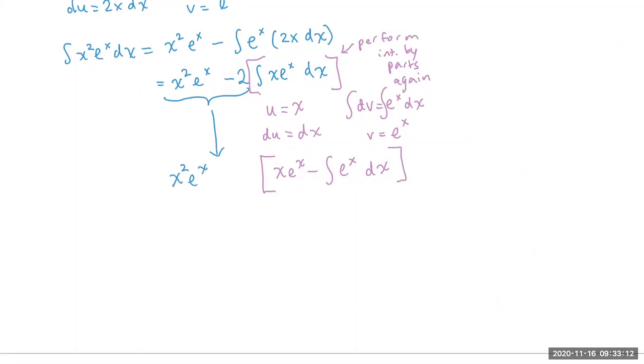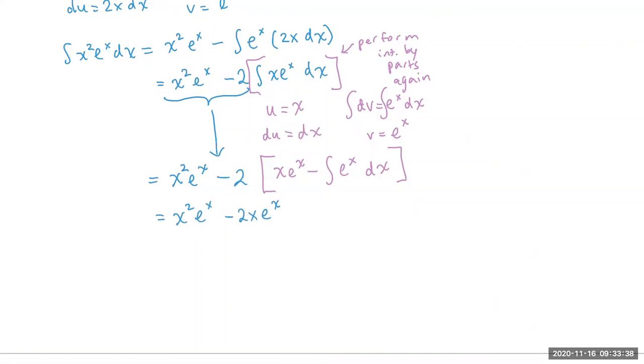Okay, just as you're wrapping that up, what I did in the pink was perform the integration by parts again in the brackets, keeping in mind that the first part of integration by parts, the x squared e to the x minus 2, is still there. So this is still part of the problem. I just transferred it down. That's part of our antiderivative. So my final answer will be x squared e to the x minus 2x e to the x.